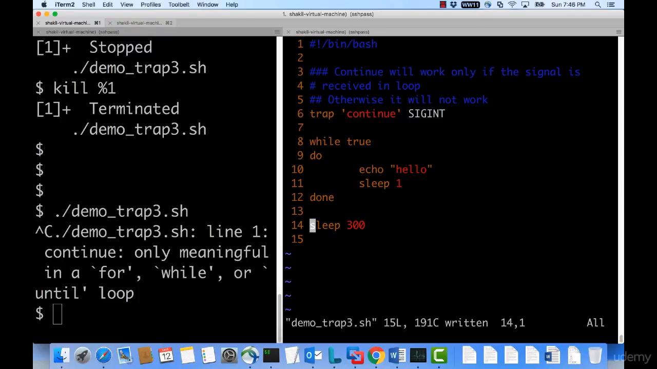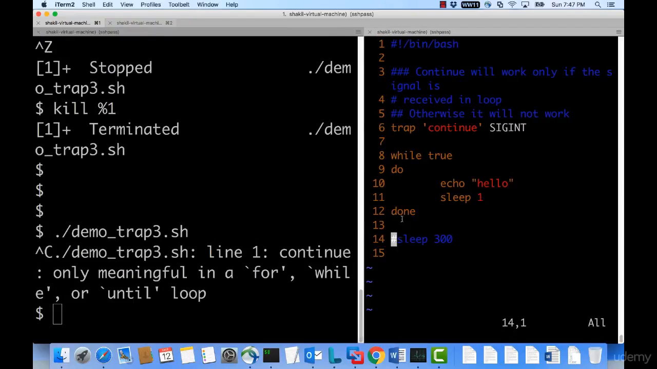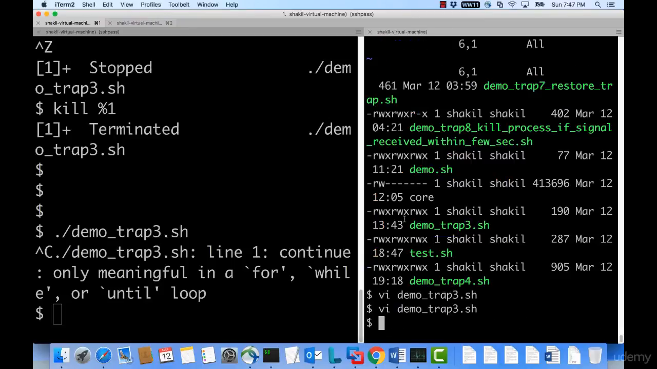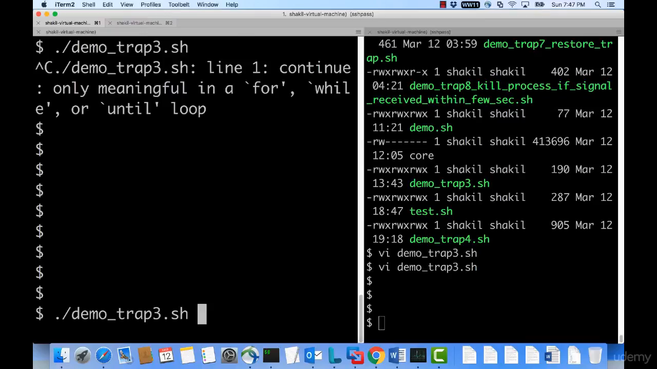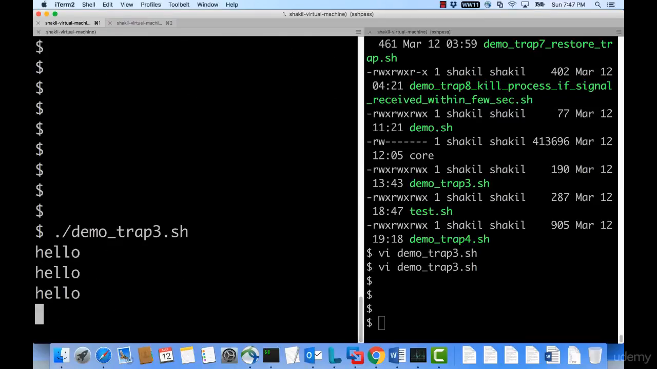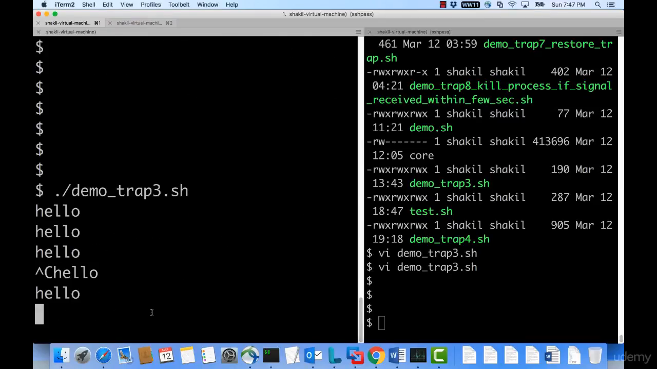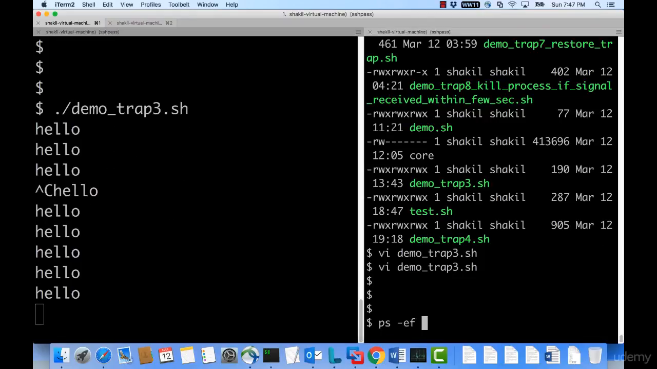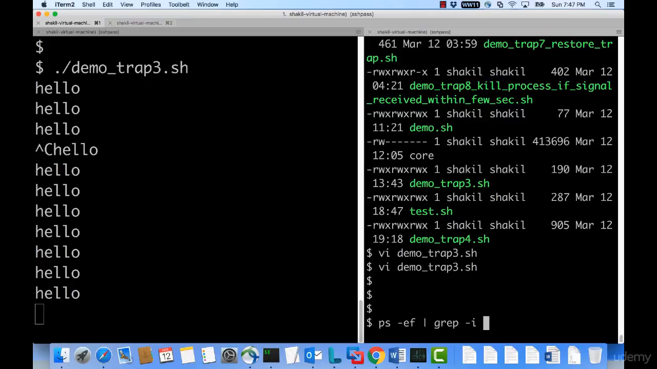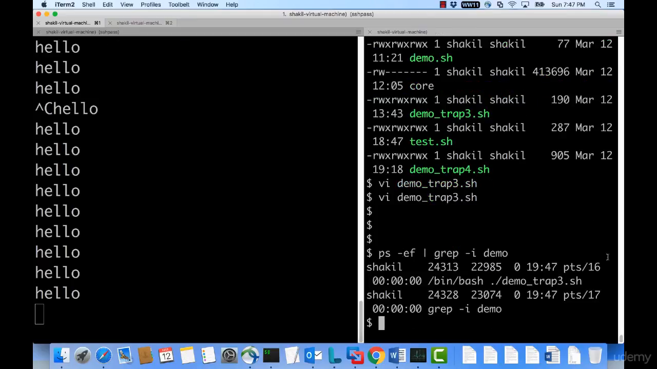So let me run this. I need one more terminal, so exiting that. Okay, now this is running. Pressing Ctrl C will send a signal, which I can see, and it will continue. Now let's check the PID. So the PID is demo grep. Instead of giving Ctrl C, we can also say kill -2.